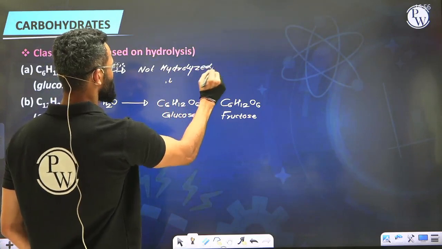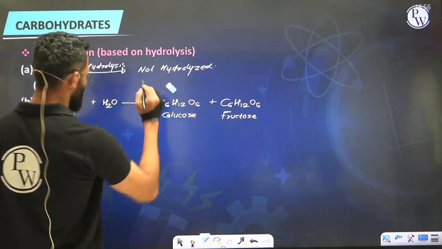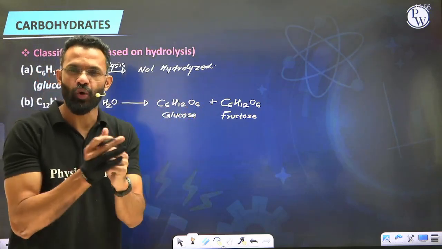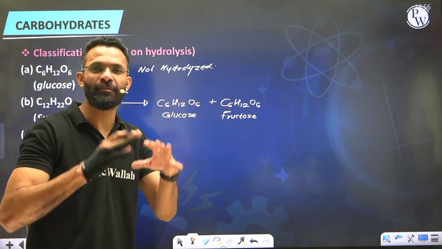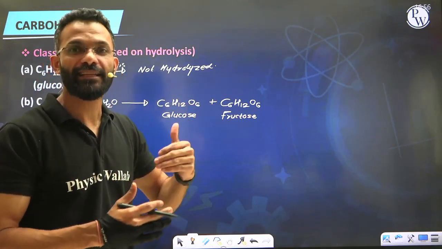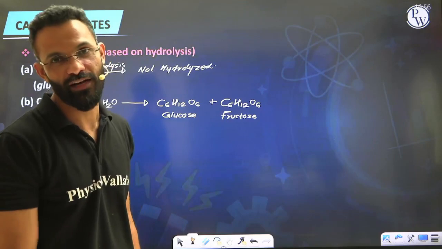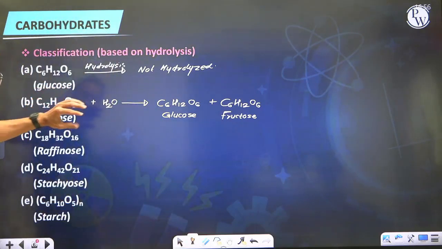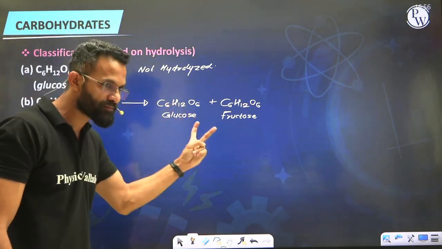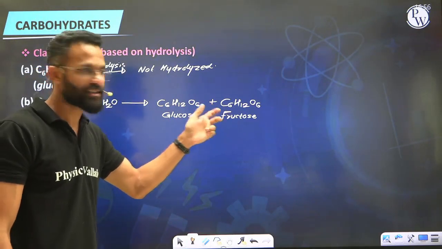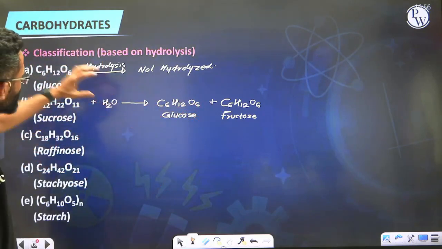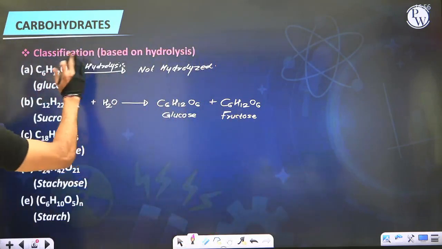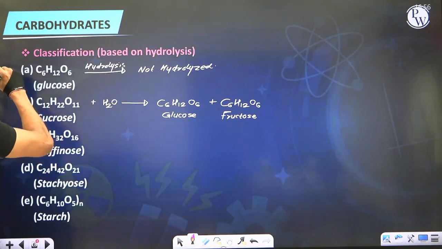Guys, what does that indicate? That indicates carbohydrates such as glucose or fructose, when taken alone individually, are already a simplified form of carbohydrates that cannot be further hydrolyzed. Whereas sucrose is the type of carbohydrate which upon hydrolysis produces 2 units of carbohydrates, and those carbohydrates are such which cannot be further hydrolyzed. So those carbohydrates which cannot be further hydrolyzed, we call them as